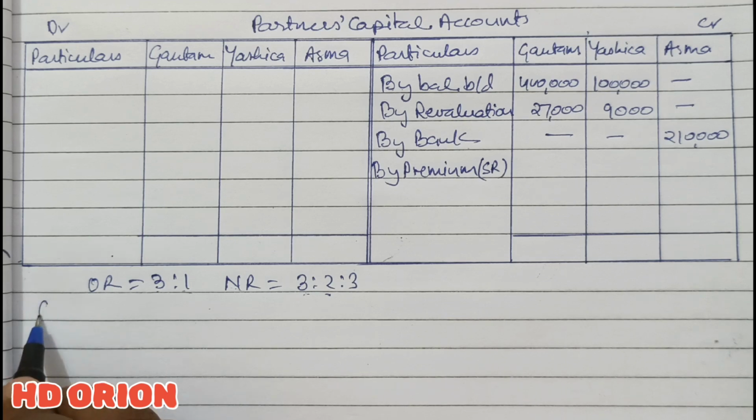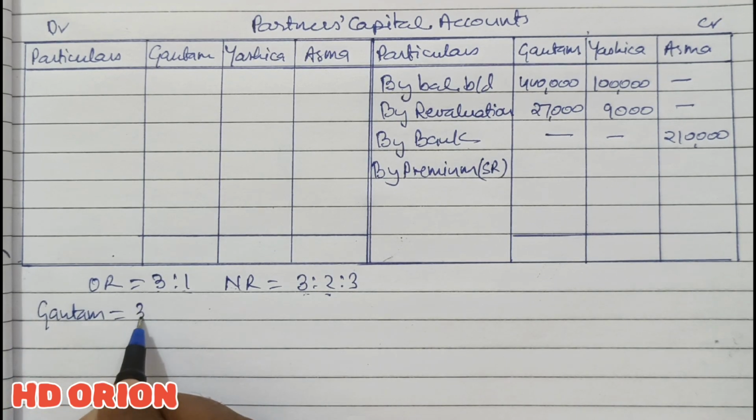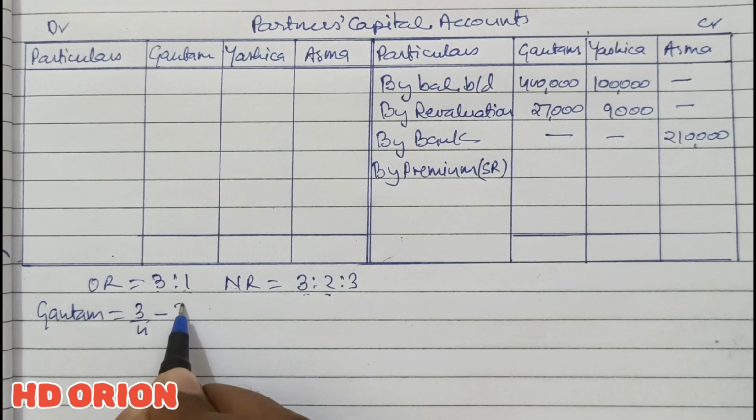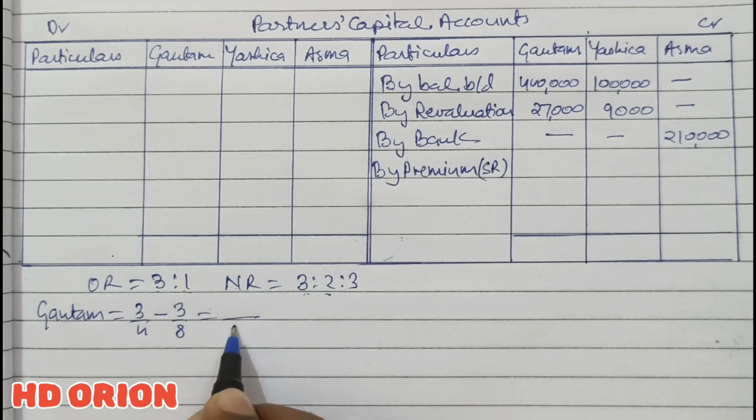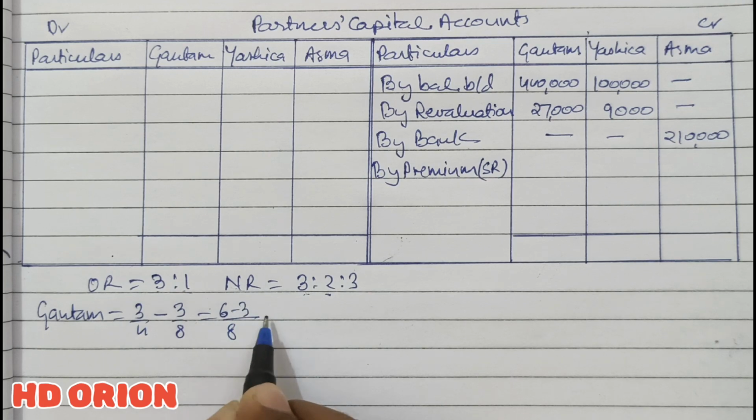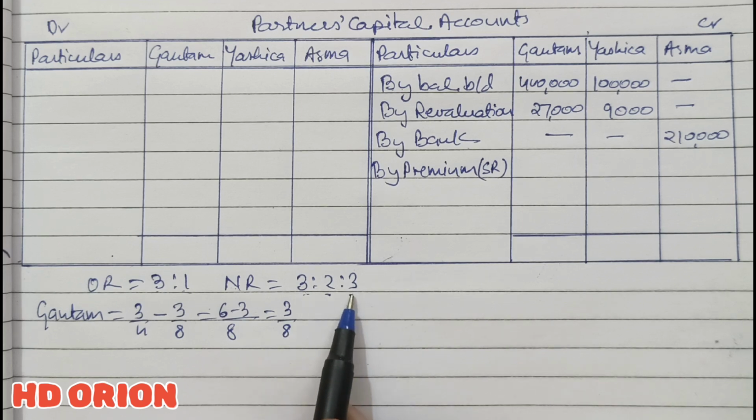For Gautam, old ratio 3/4 minus new ratio 3/8. LCM is 8. It is 6 minus 3, that is equal to 3/8. And 3/8 is the profit sharing ratio of the new partner. So the entire sacrifice is made by Gautam. It is very clear from this point.